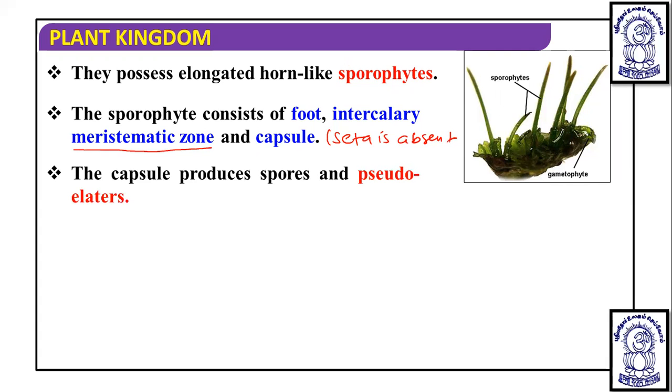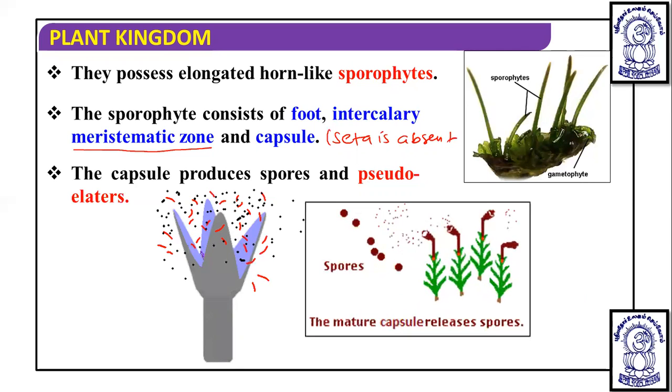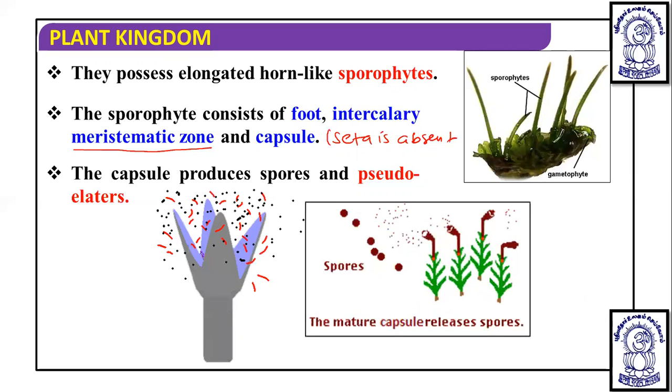Pseudoelaters are elaters where spiral thickening is absent, and this also helps in spore dispersal. See, these are the pseudoelaters which are helping in spore dispersal, and spores are released in a mature capsule like this. So what do you mean by pseudoelaters? They lack spiral thickening, but the function remains the same.